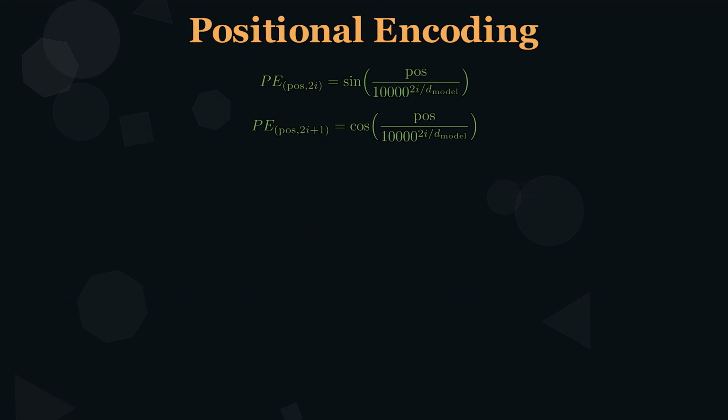The positional encoding uses sine and cosine functions at different frequencies. PE at position pos and even dimension 2i equals sine of pos divided by 10,000 to the power of 2i over d_model. Odd dimensions use cosine.